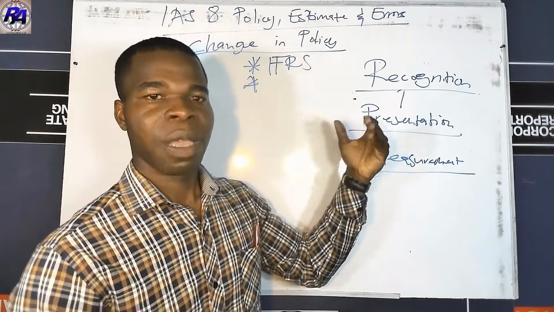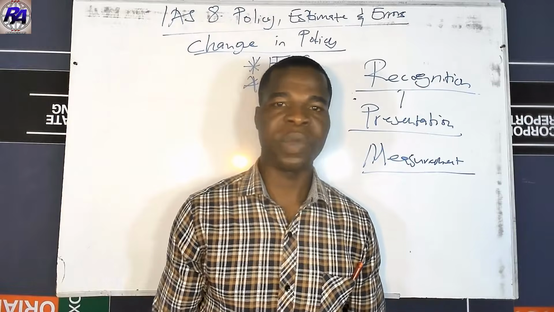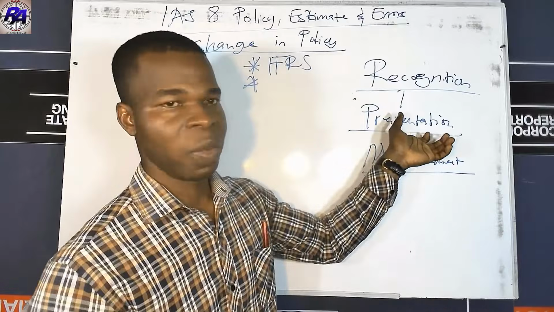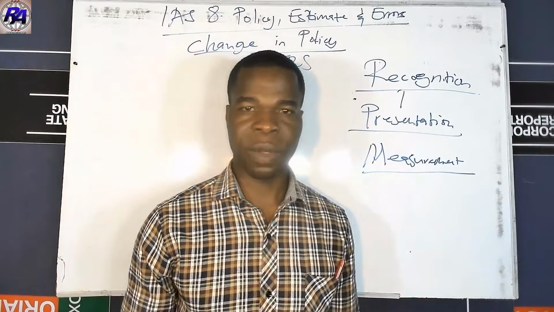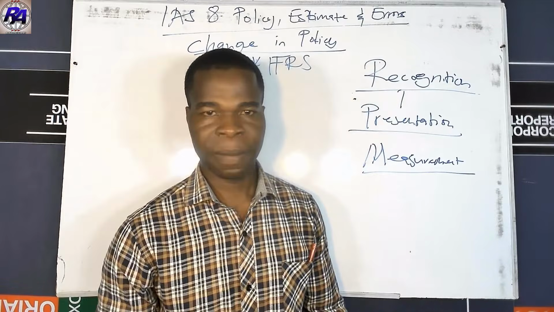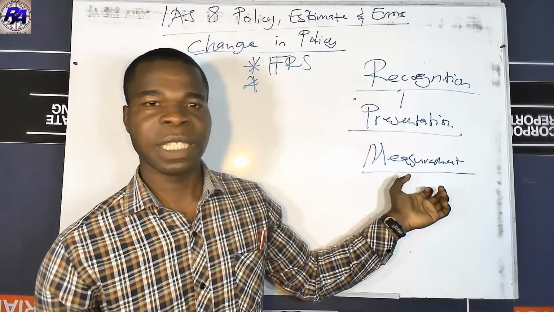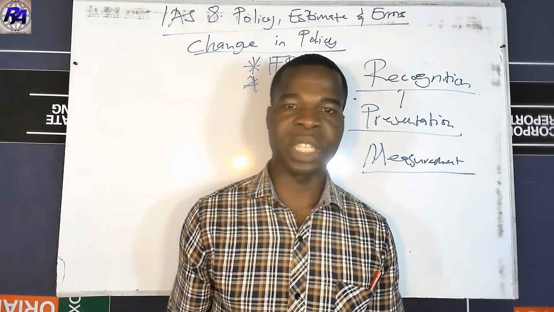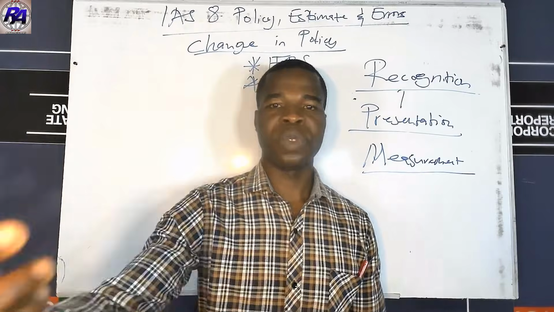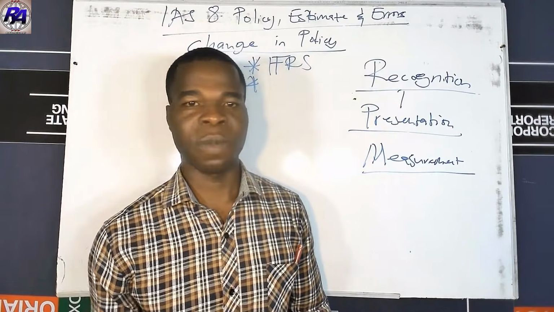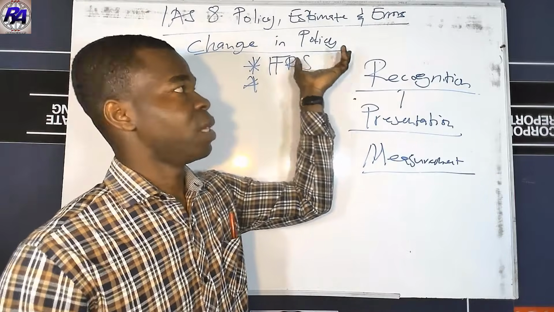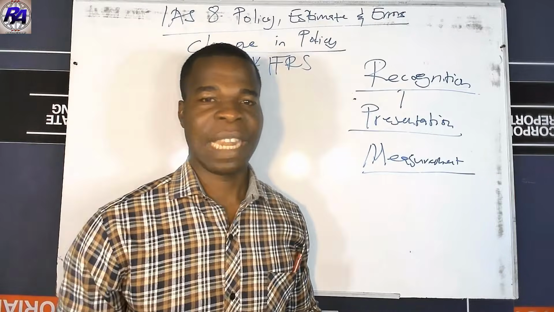Presentation. Maybe previously the depreciation was added to the administrative expenses, but now depreciation is supposed to be added to the cost of sale, unless of course there's some apportionment or allocation basis given in the question. So that is about presentation. Measurement. Previously we used to use historical cost in measuring our asset, but now if you want to use replacement cost or any other forms of measurement, then we say that anytime any of this happens, we say that there's a change in accounting policy.